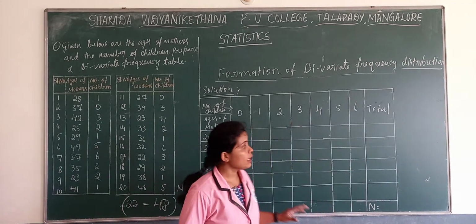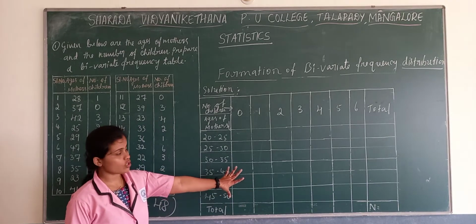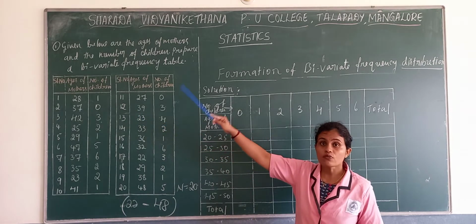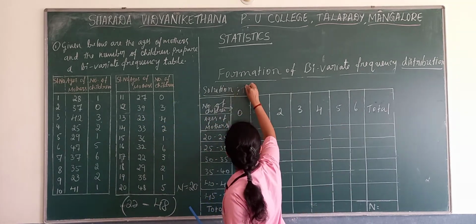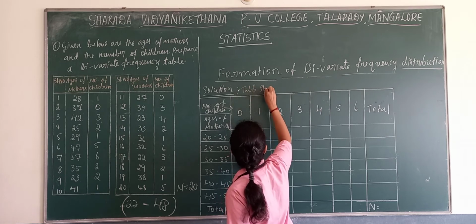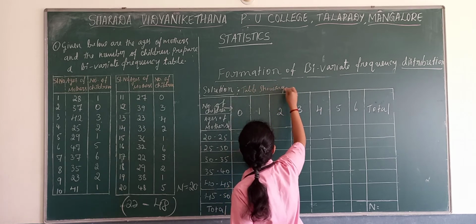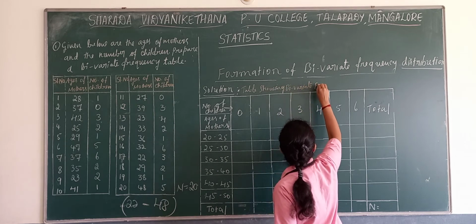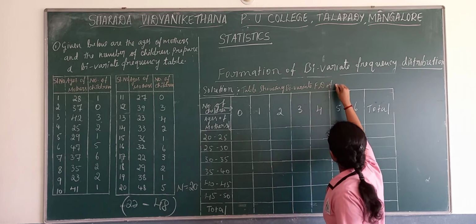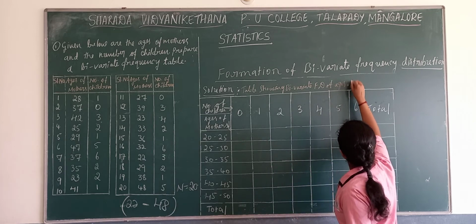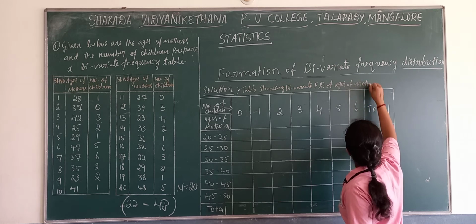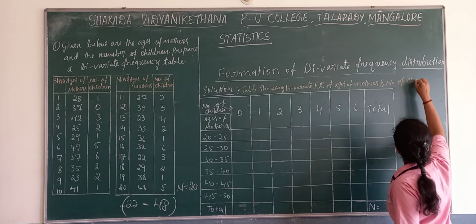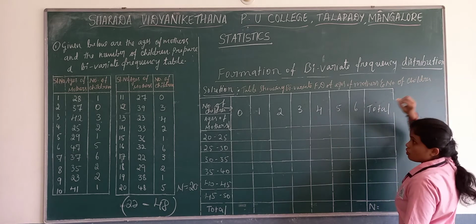So this is the table showing the bivariate frequency distribution of ages of mothers and number of children. This you have to write.